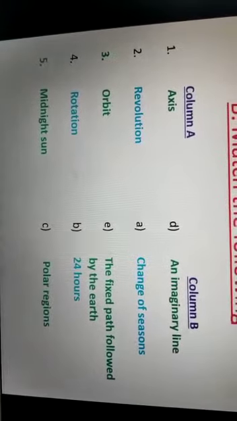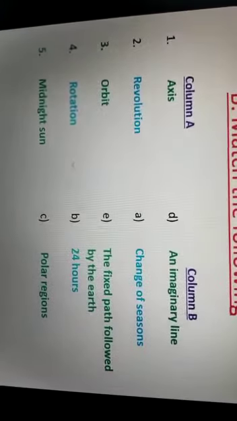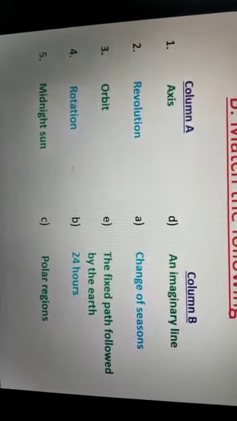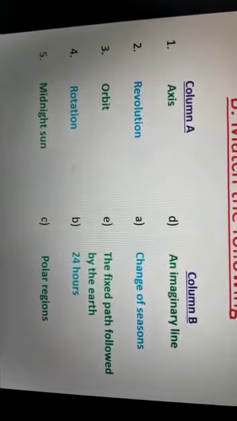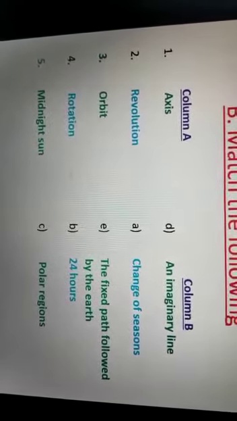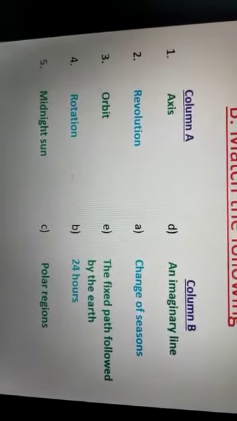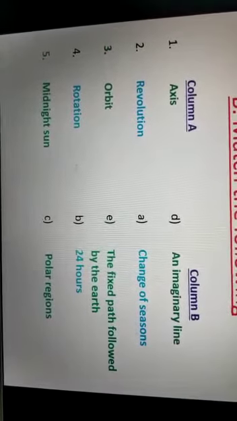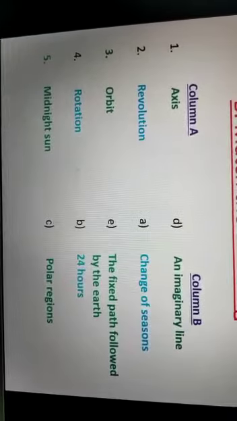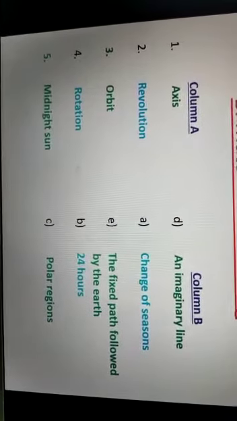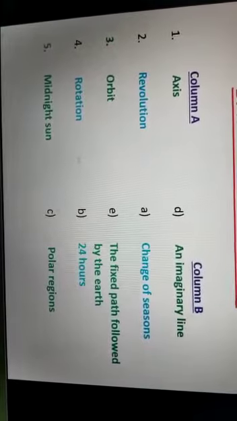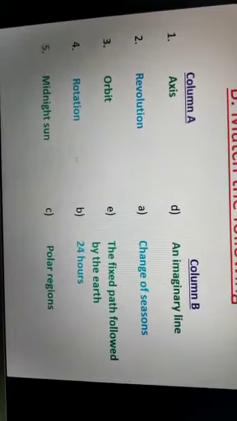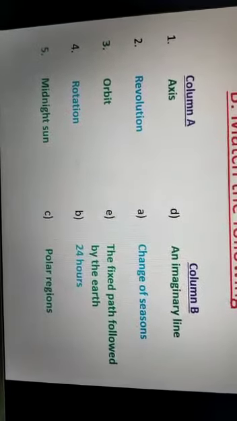Number 4, rotation will be matched with B, 24 hours. Our earth takes 24 hours to complete one rotation. Number 5, midnight sun will be matched with C of column B, polar regions, because midnight sun is seen only in the polar regions.